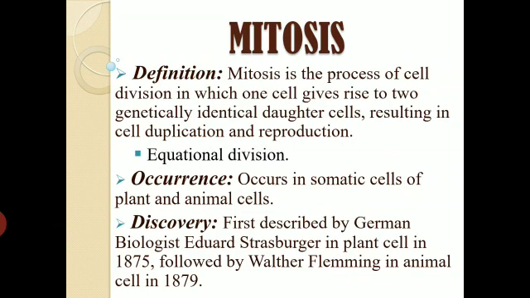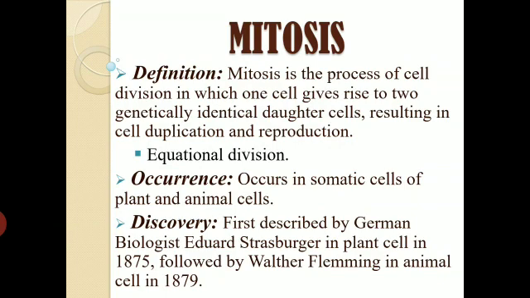Mitosis basically occurs in somatic cells of plants as well as animals. Somatic cells stands for body cells, and it also takes place in the germ mother cells. Later on, meiosis will occur there to produce the germ cells, but the germ mother cells have mitosis in them as well. So basically, it occurs in somatic cells of plants and animals.